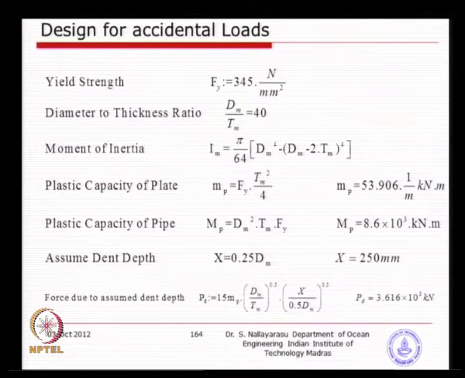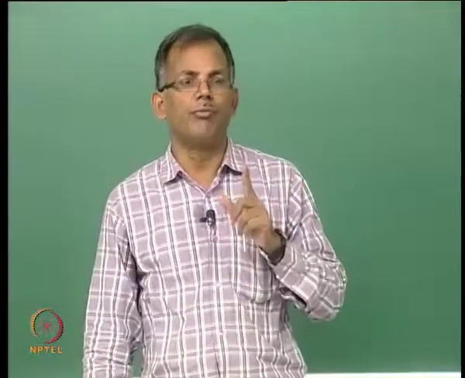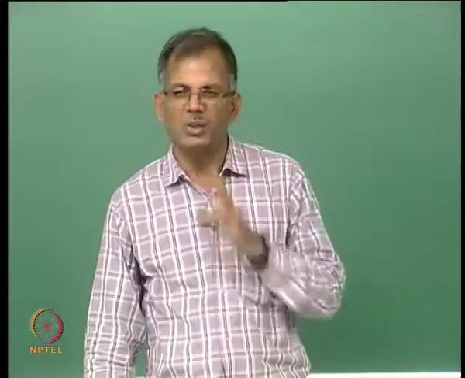So, that is small mp, just to differentiate. Then the dent depth is taken as 25% of the diameter, and then the force due to dent depth, this formula which I think we were looking at from the API recommendations. Substitute all the parameters, you get 3,616 kilonewton. So, basically for a 25% diameter of the dent, you get a dent force of something around 3,600.